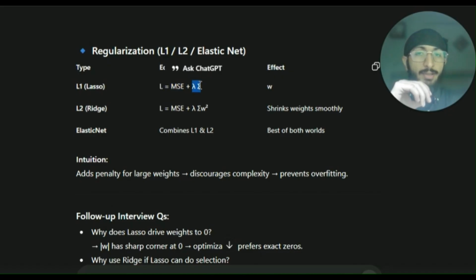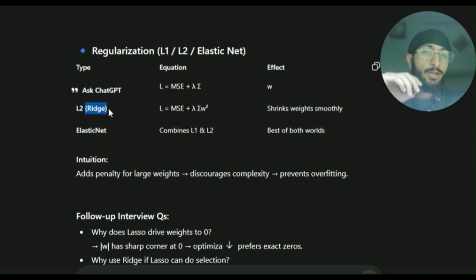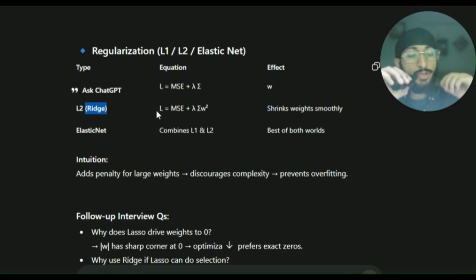The equation is mean squared error plus lambda times summation of absolute weight, right? And L2, in ridge regression, we have MSE plus lambda times the summation of weight squared. So it shrinks weights smoothly. In lasso regularization, we can shrink some coefficients to zero, while in L2, we are not able to shrink coefficients to zero. We might be able to reduce them, but we don't completely reduce them to zero.